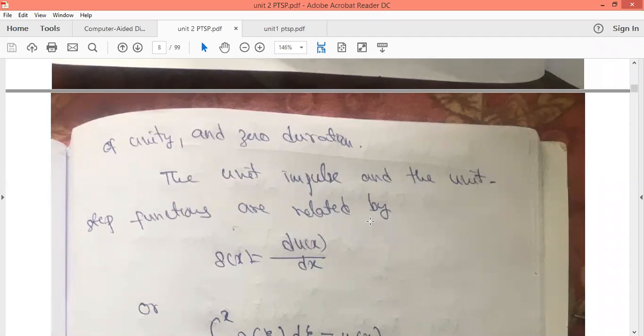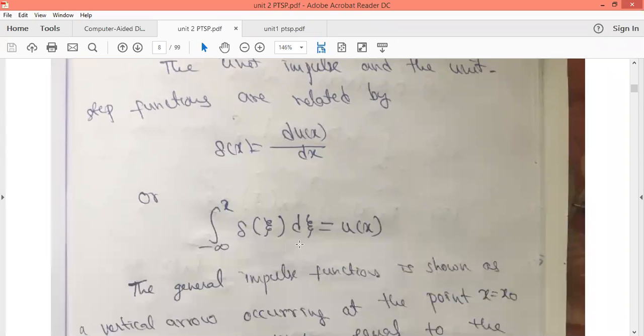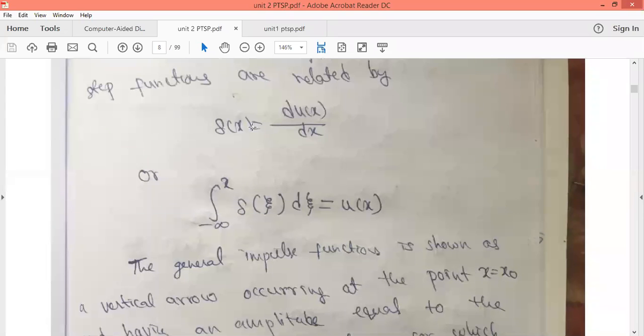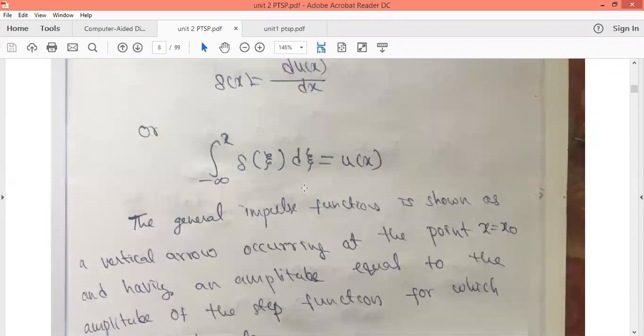We will also obtain the relation between the impulse function and the step function. Del of x is the impulse function. It is given as the derivative of the step function, so del of x is equal to du of x by dx. And the vice versa relation is integral from minus infinity to x of del of psi d psi is equal to u of x. These two give us the relation between the impulse function and the step function.